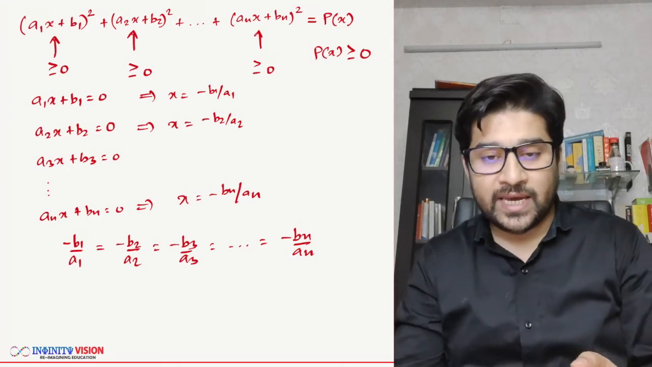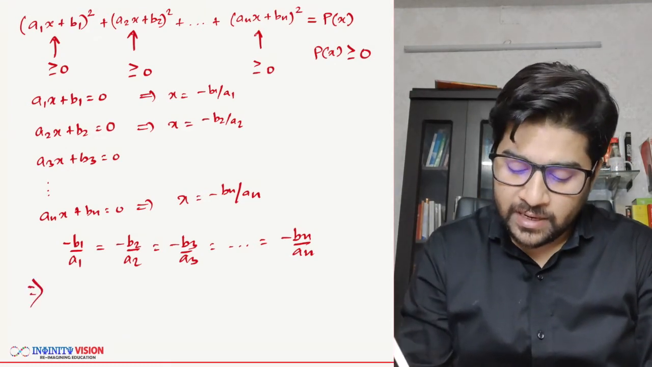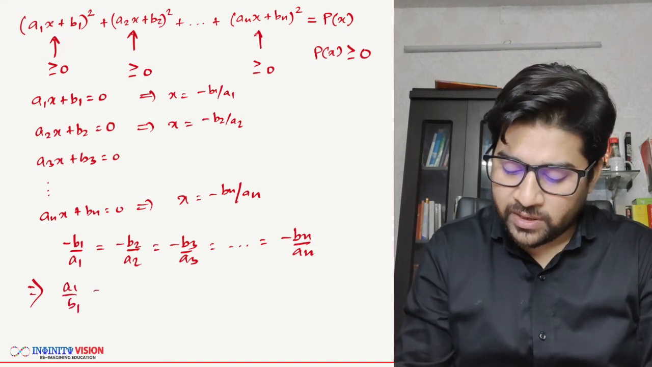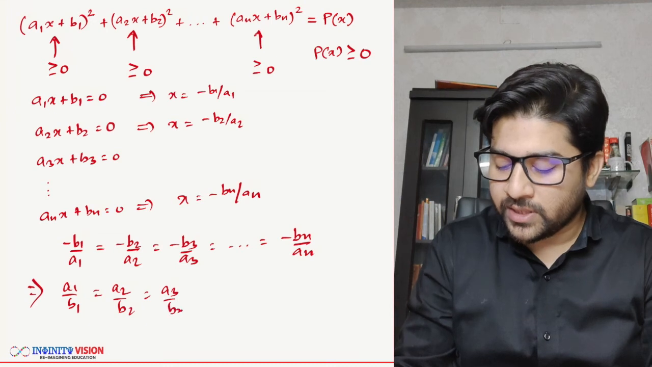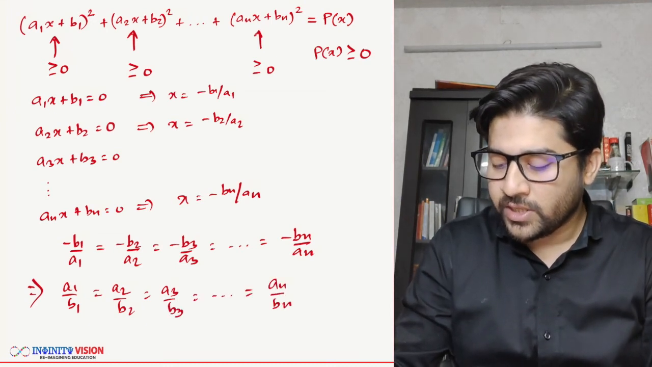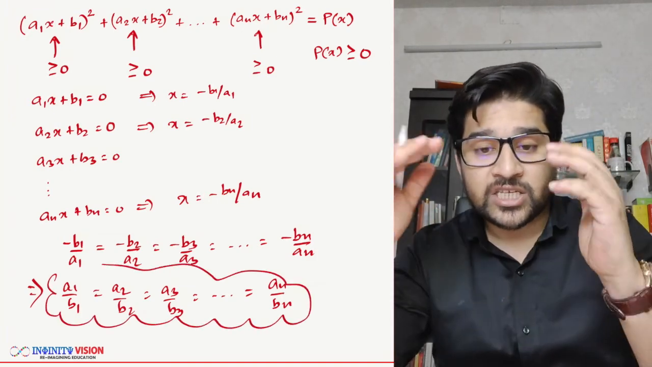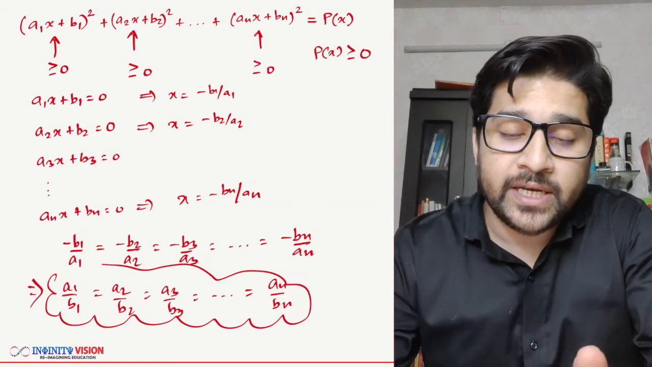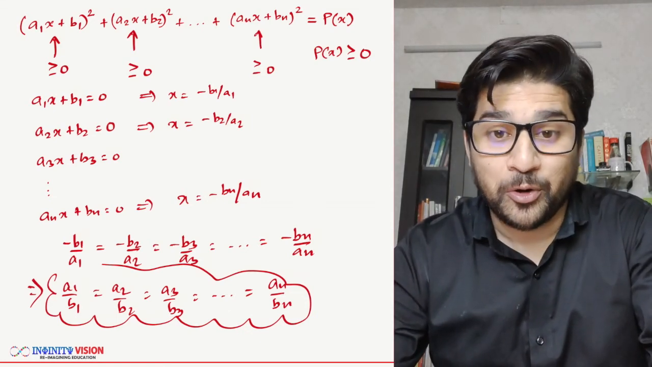So you can say, if you have the pairs in the same proportion, like a1 upon b1 equals a2 upon b2 equals a3 upon b3, and in the same way every term till the nth term they all share the same proportion, then we can say this Cauchy-Bunyakovsky-Schwarz inequality will become equal. That is the condition of equality. I hope you understood it.